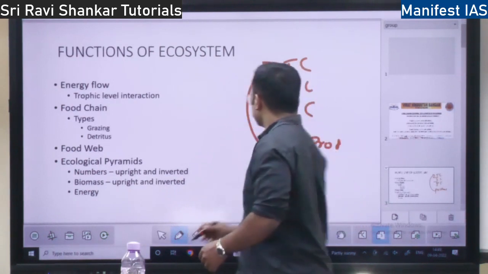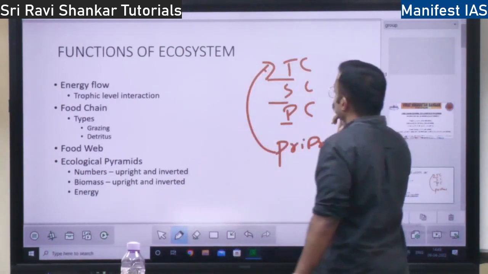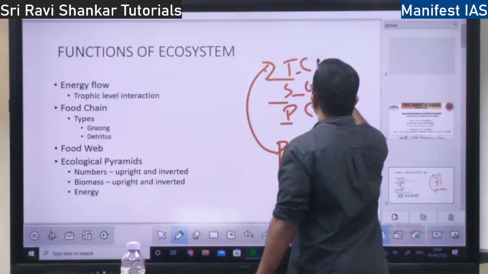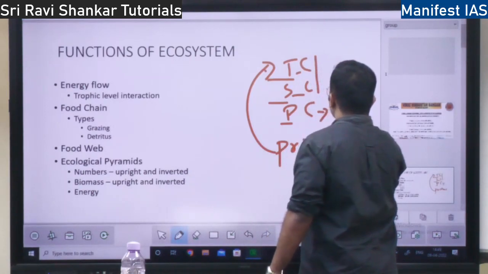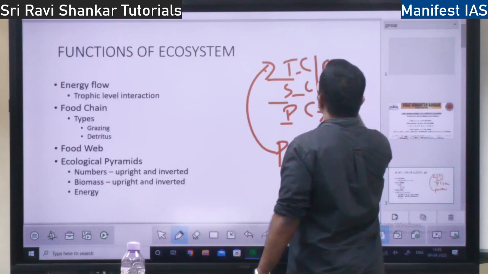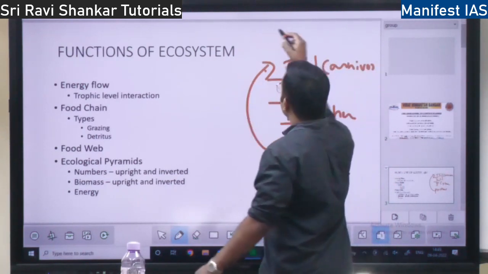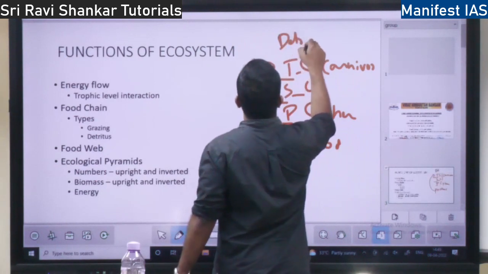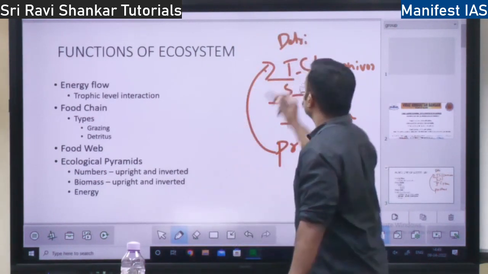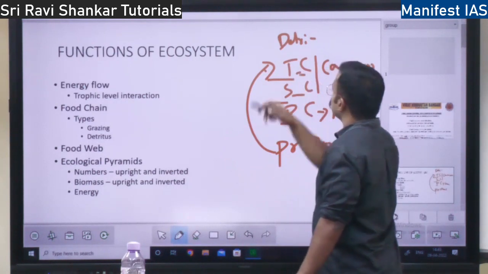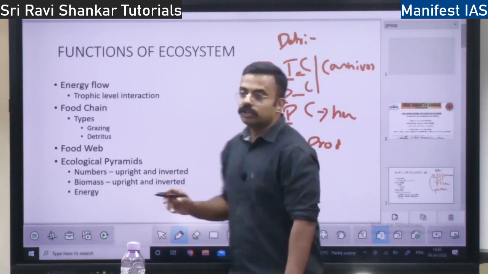So see, from primary producer, primary consumer, secondary consumer, tertiary consumer. This is herbivorous, whereas these 2 are carnivorous. Then you have the last level, detritivores, which feed on the dead organisms. So here you have top carnivores in the tertiary consumer, your lions and tigers.